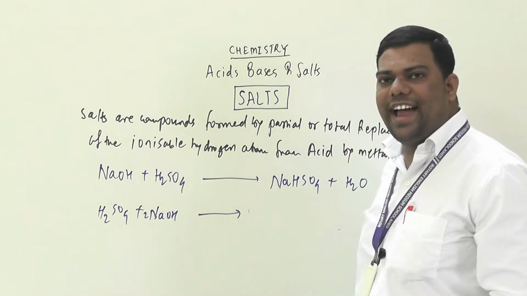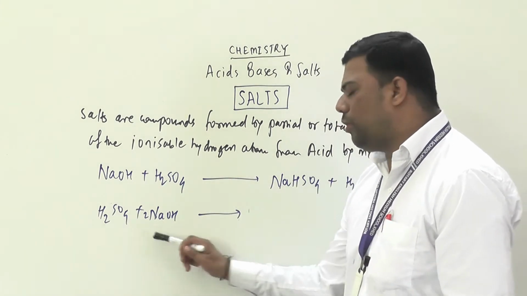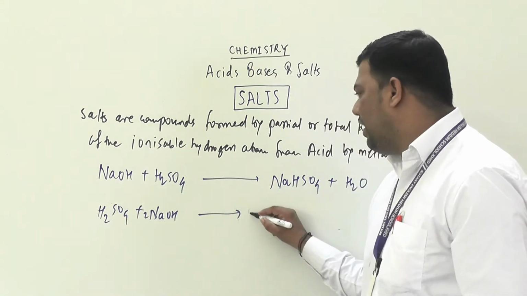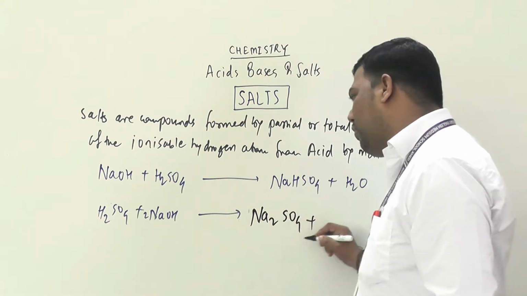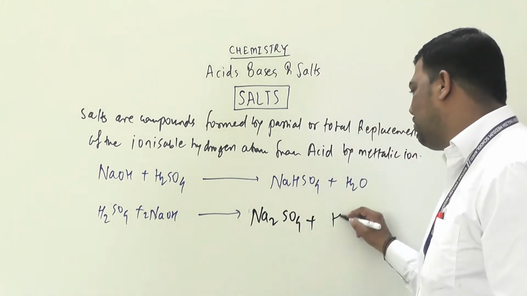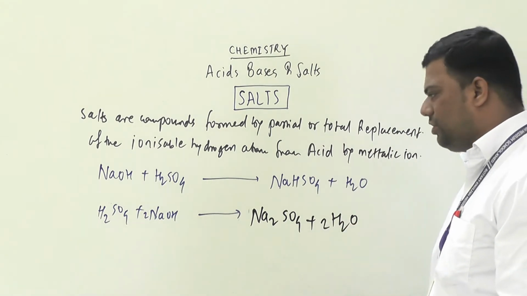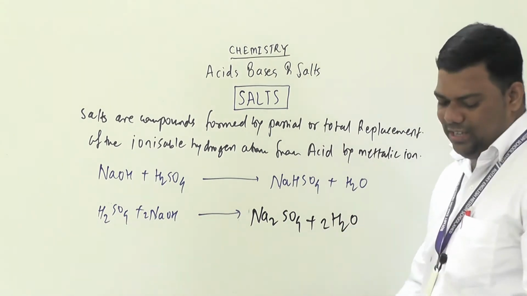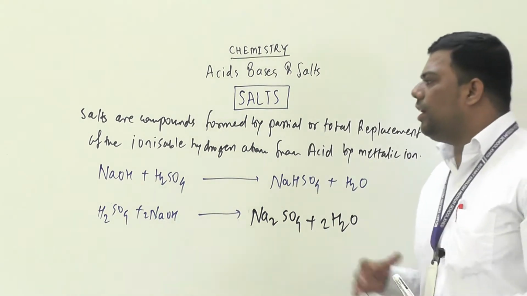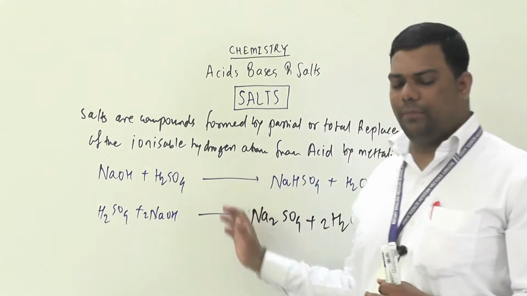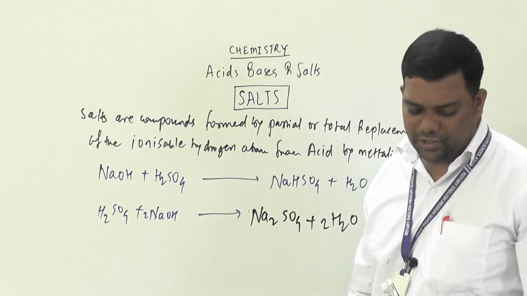So for that, see what will happen. Your reaction becomes H2SO4 plus NaOH, and you will get Na2SO4 plus 2H2O. So here there are 4 hydrogens, and everything is balanced. Na2SO4 plus 2H2O. So these are salts, and we saw this with the example of NaOH plus H2SO4.